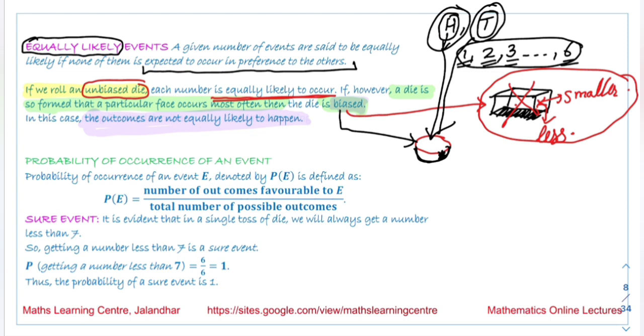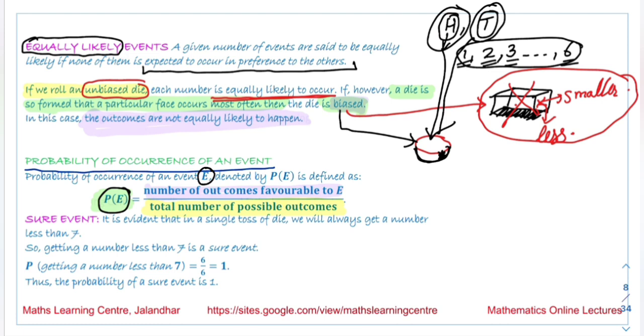Now the next we have is the definition of the probability of occurrence of an event. P of E, where E is the event we are talking about, is the method of writing probability of E. The definition is the number of outcomes favorable to E divided by the total number of possible outcomes.